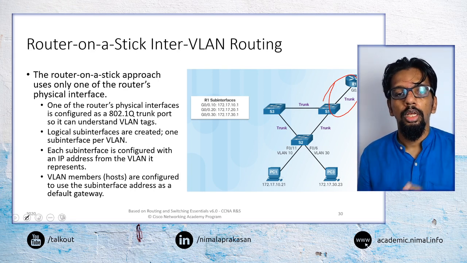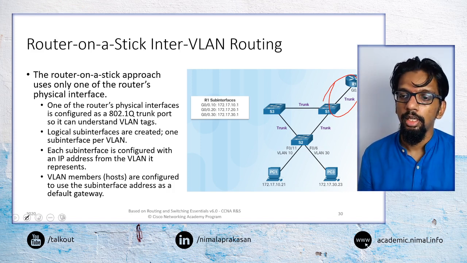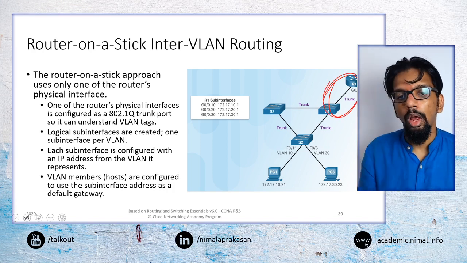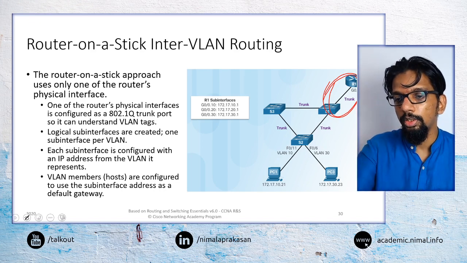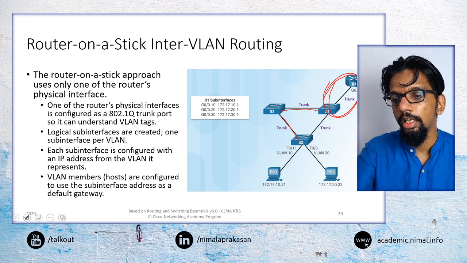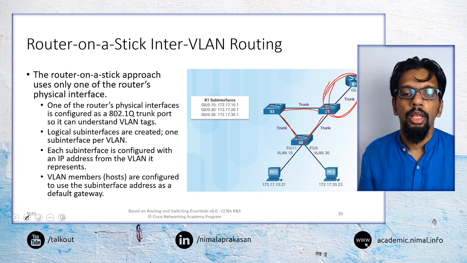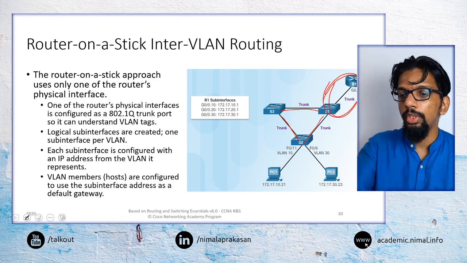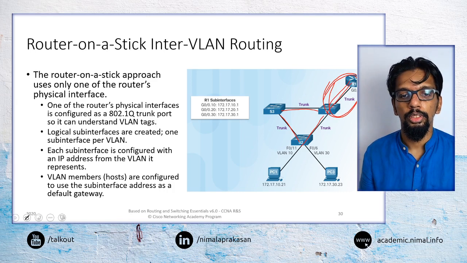So with the router on a stick approach, we would have the link between the router and the switch as a trunk link. Similar to how we can have trunk links carrying traffic for all the VLANs between switches, we would do the same thing using a trunk link between the router and the switch.